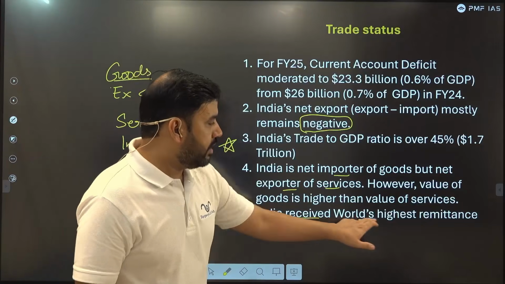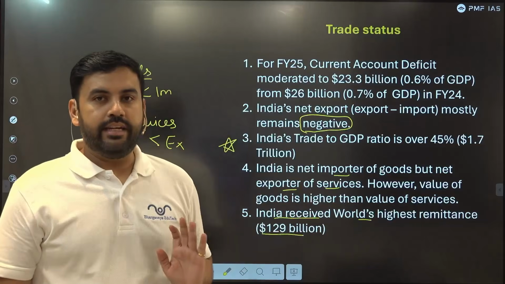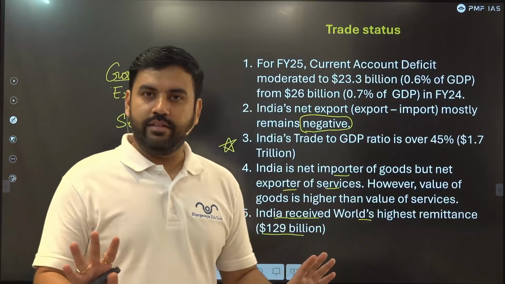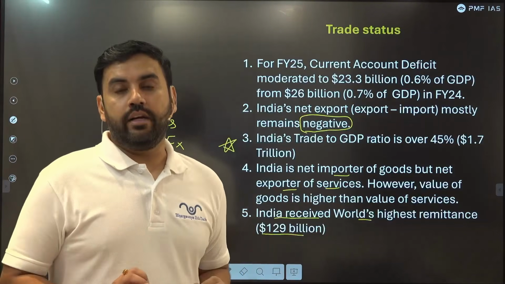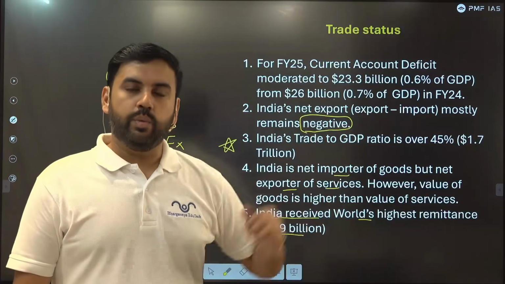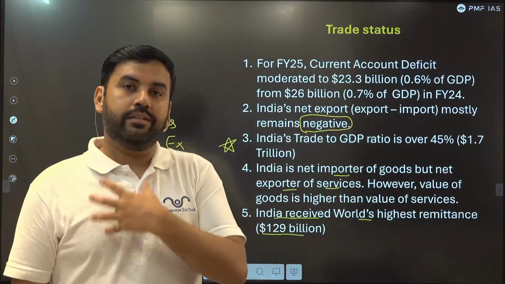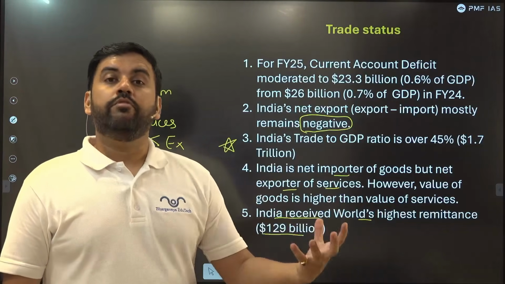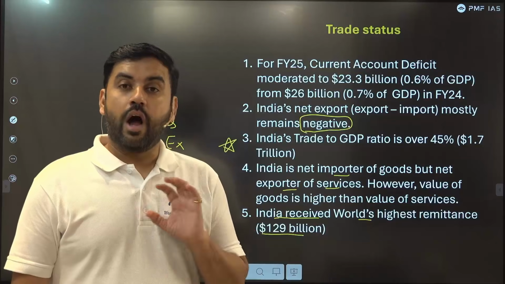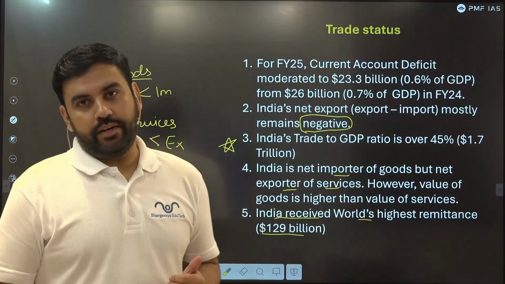India receives the world's highest remittances. It was $129 billion as per the latest data, which is the highest. It is literally the first rank. So the Indian people, the Indian diaspora, which is living in other parts of the world, West Asia, US, Europe, Australia, Japan, they are sending a lot of money to India. How much is it? $129 billion. It is even larger than China.